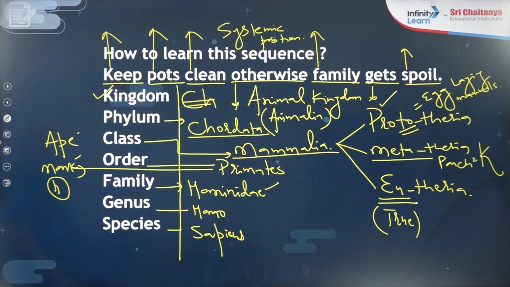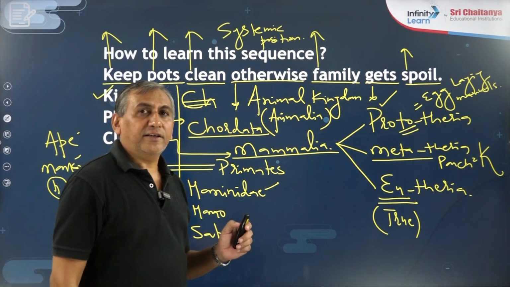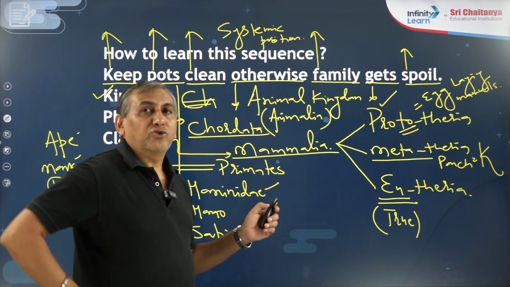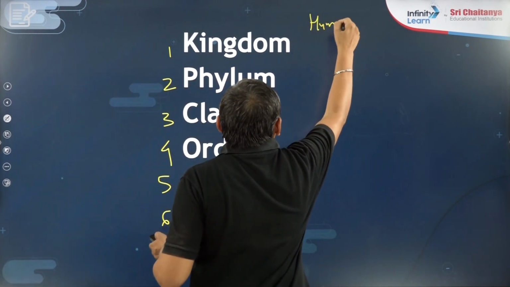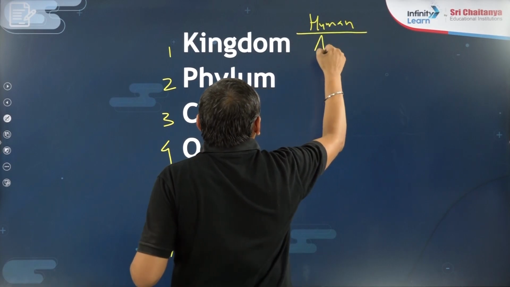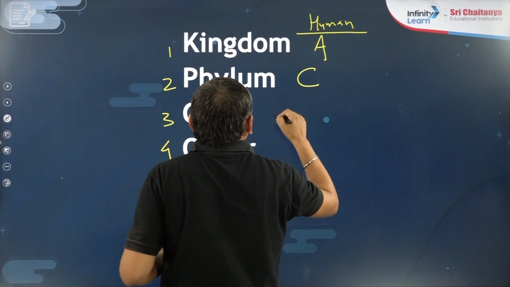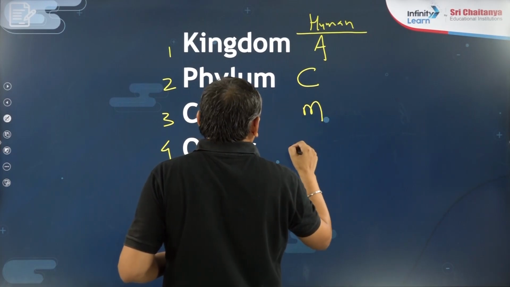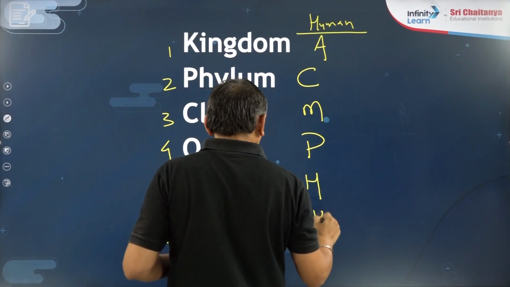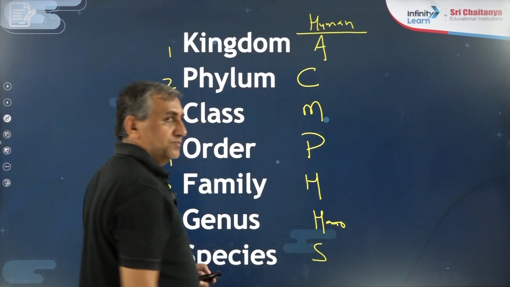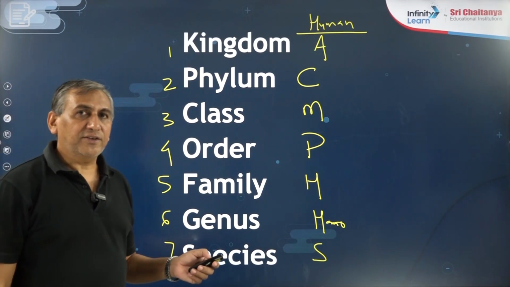Family is the Hominidae, genus is Homo, and species is the Sapiens. Everything we write in this systematic way is known as the hierarchy of classification. Say along with me: Kingdom Animalia, phylum Chordata, class Mammalia, order Primata, family Hominidae, genus Homo, and species Sapiens. Clear? So this is the classification of human beings.